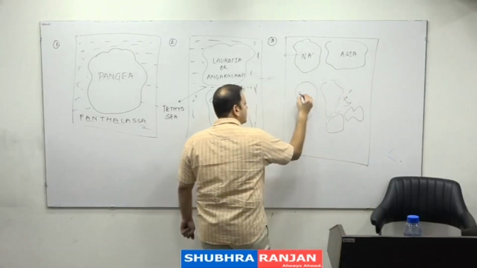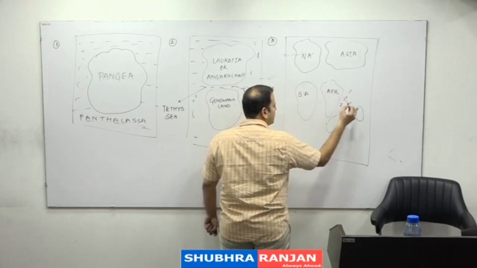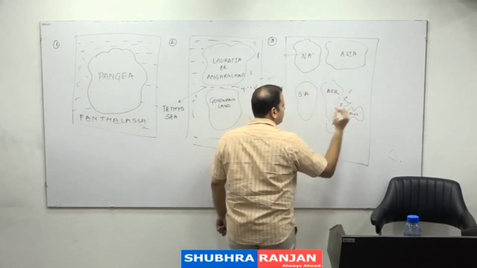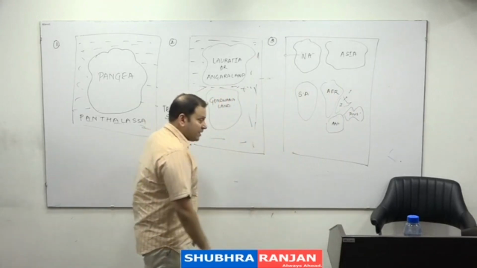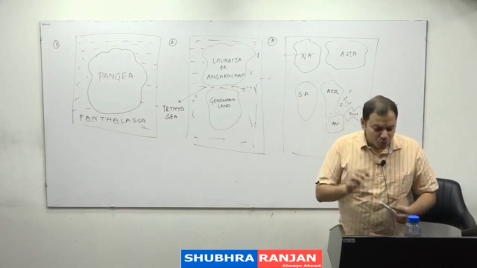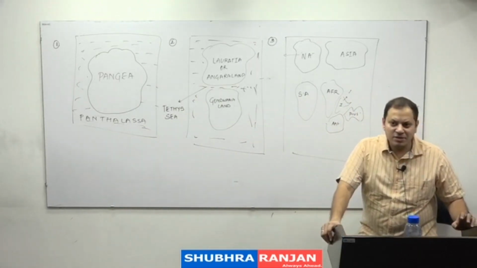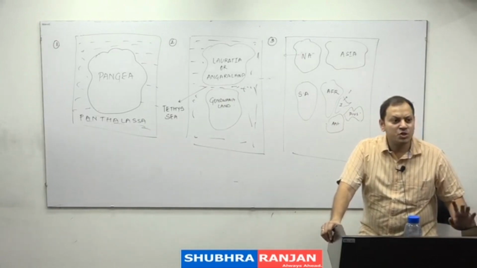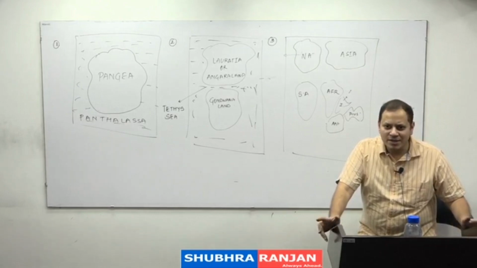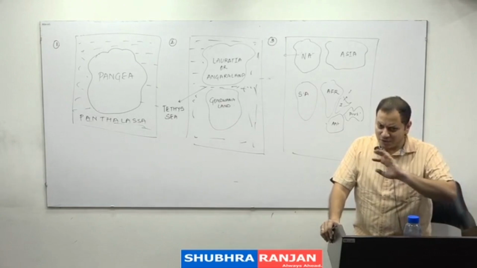So this is South America. Don't write anything, just try to understand. Africa, peninsular India, Antarctica and Australia. Now he said, after breaking, these were the parts of the Gondwana land. Why Gondwana land is the name? The name he chose Gondwana land because he found coal deposits in the Chota Nagpur plateau. And in the Chota Nagpur plateau, which tribes are there? Gonds is the tribe. That is why he is not a geographer.